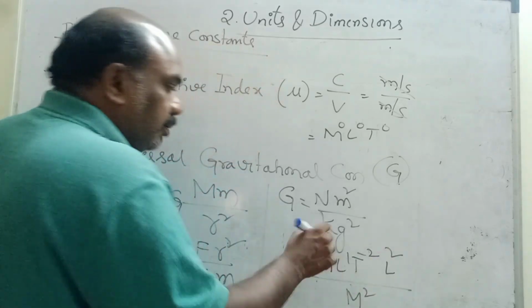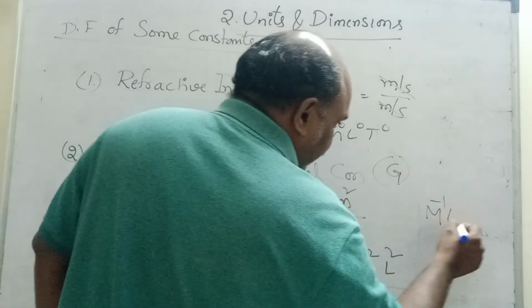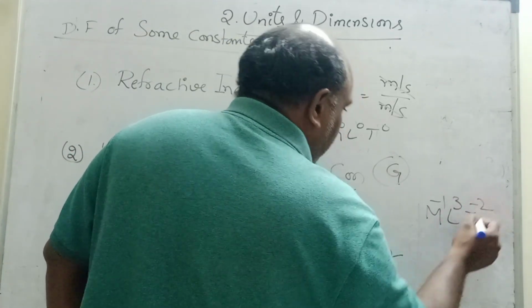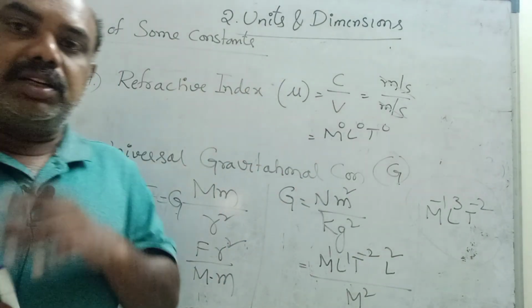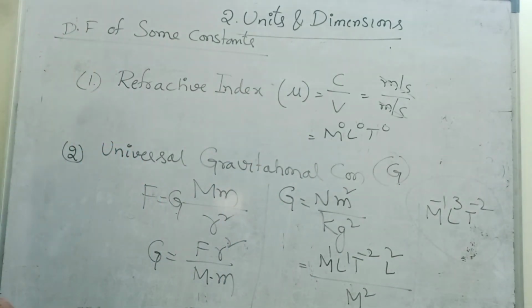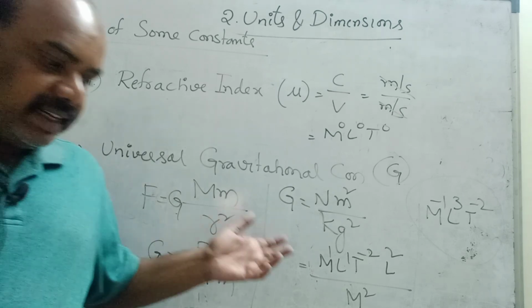So overall it comes to M power minus 1 L3 T power minus 2, which is the dimensional formula of the universal gravitational constant. Understand children up to here?